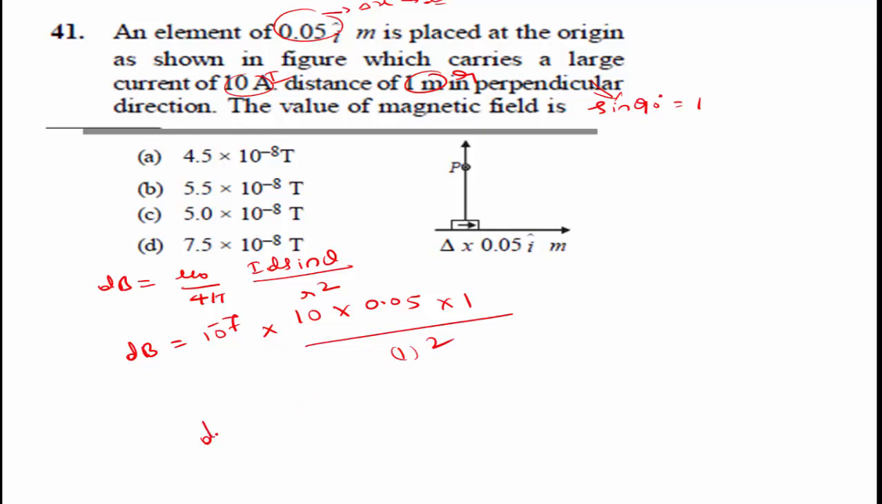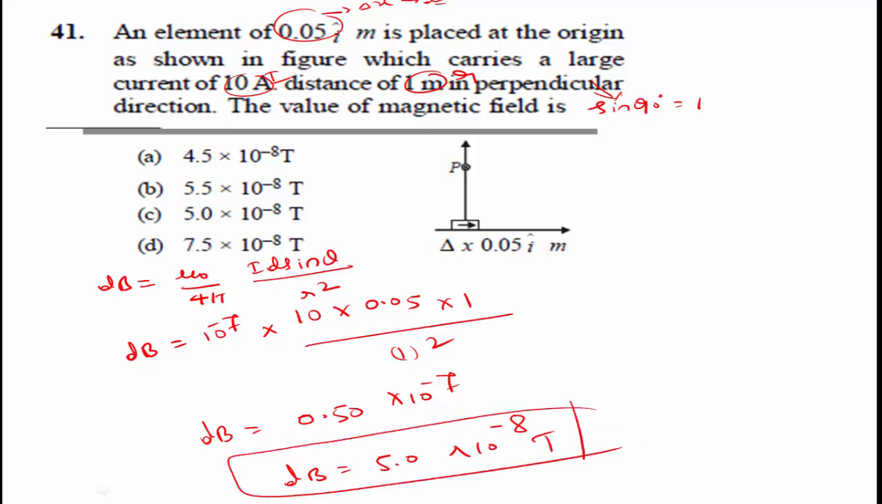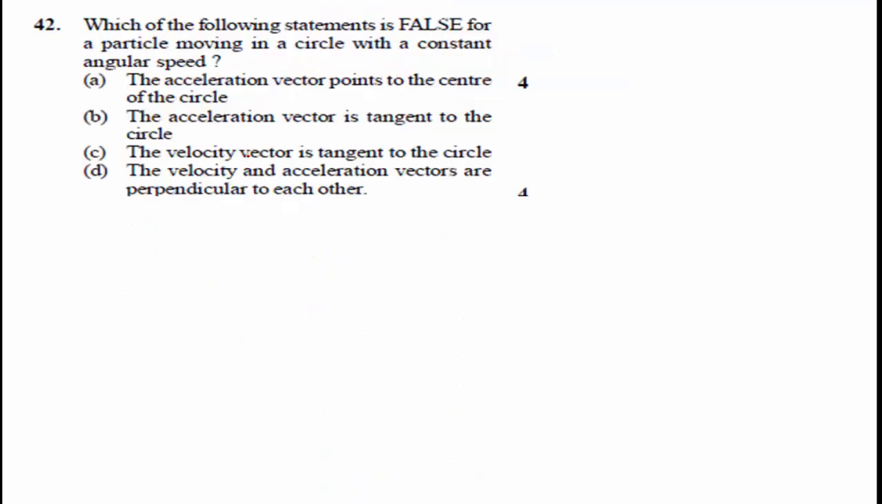We get the answer. dB is equal to, when you substitute 0.05 into 10, that is 0.50 divided by 1 square value is 1, into 10 to the power of minus 7, or dB is equal to 5.0 into 10 to the power of minus 8 Tesla. Option C is the right answer.